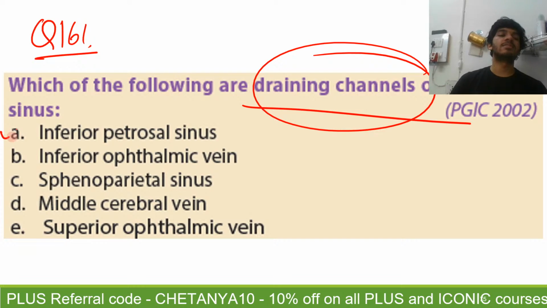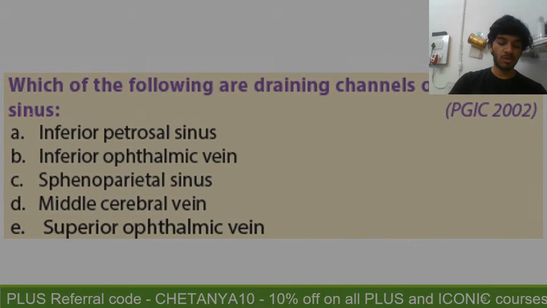Absolutely correct. Inferior petrosal sinus is the draining channel. So we've already discussed this. Let's move on. Question 162.